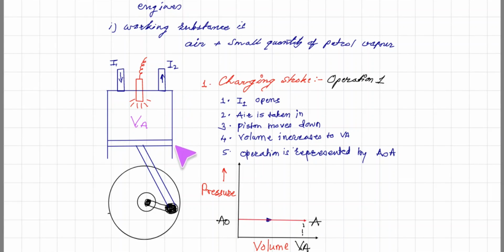This is a cylinder and this is a piston. The gas or working substance is inside this cylinder having a certain volume V. When we put the working substance here and burn it through the plug, it will expand.